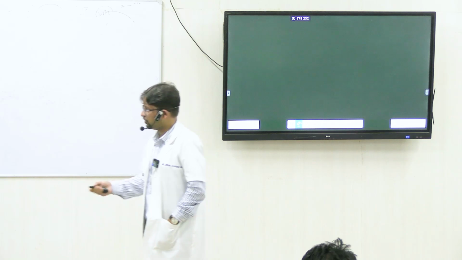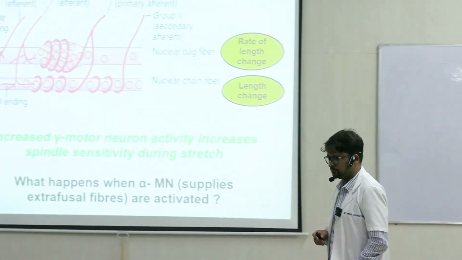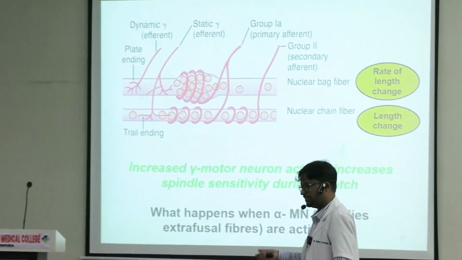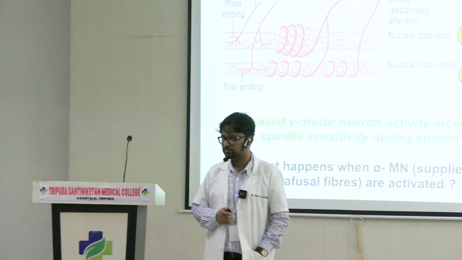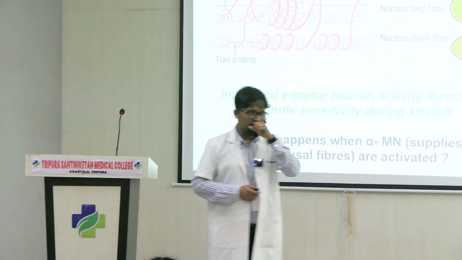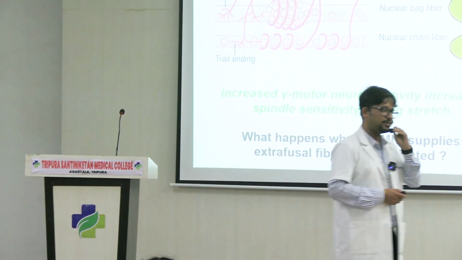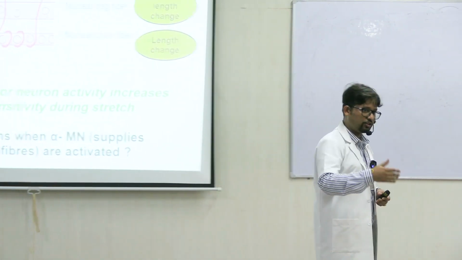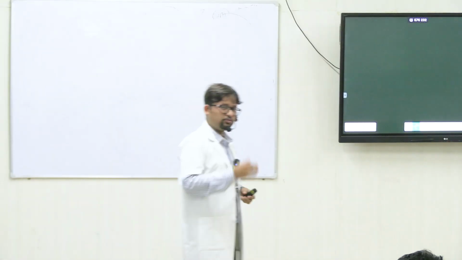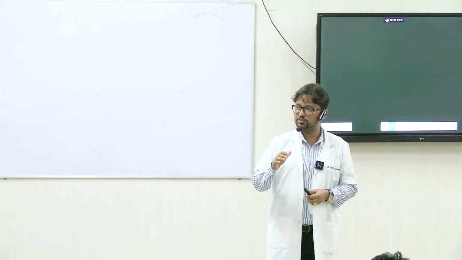Now let me ask you, we have talked about the gamma motor neuron so much. Alpha motor neuron, if they are stimulated or activated, so spindle में उसका क्या effect आएगा? Anyone? Remember, alpha is supplying the extrafusal fiber. So if alpha motor neuron is activated or stimulated, what will be the effect on the spindle?